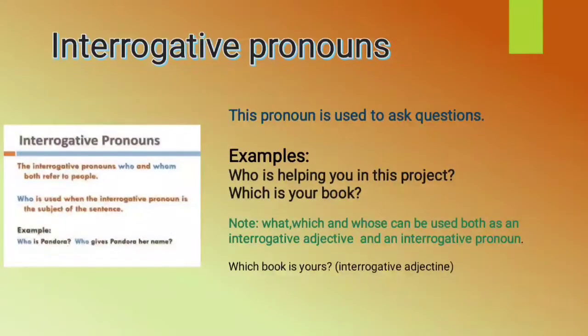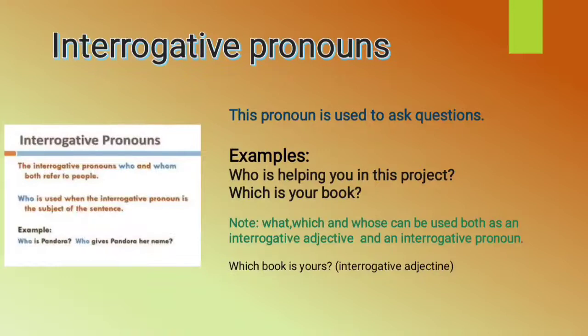But again, one special note is there, that what, which and whose can be used both as an interrogative pronoun and an interrogative adjective. Example, which book is yours? Again, because book is the noun here, which will be an interrogative adjective. But if I say which is your book, then here which is an interrogative pronoun. Okay, I hope you have understood properly.